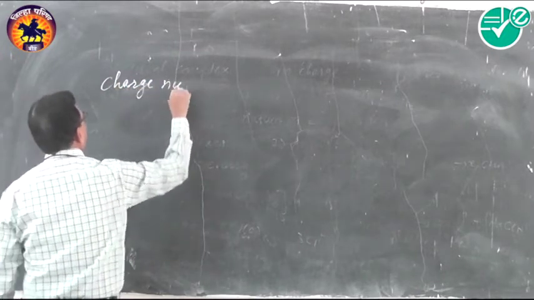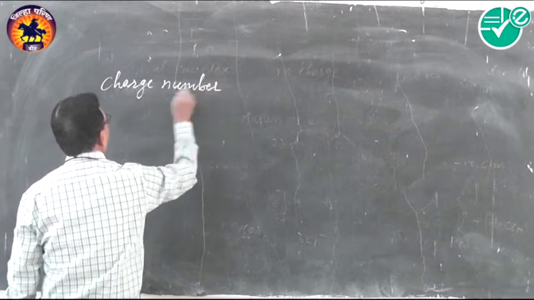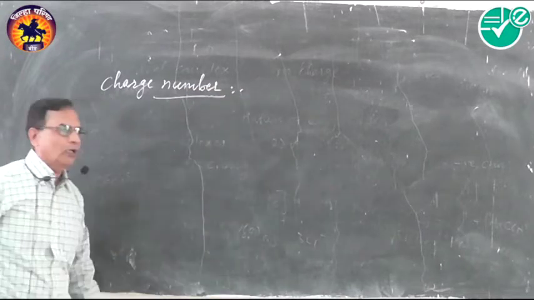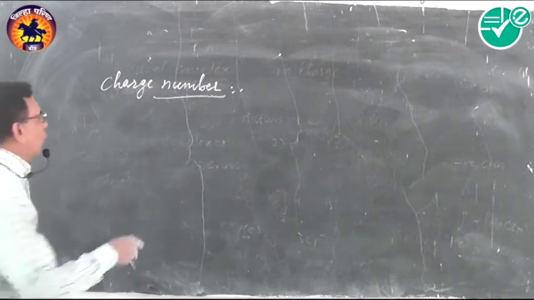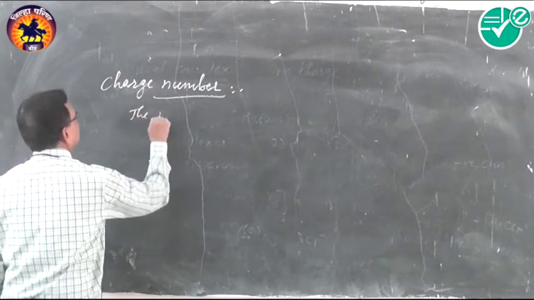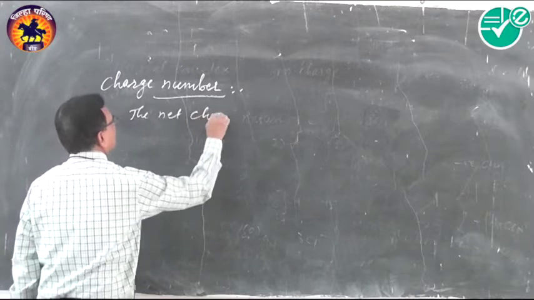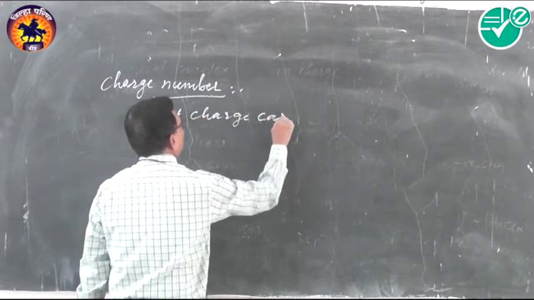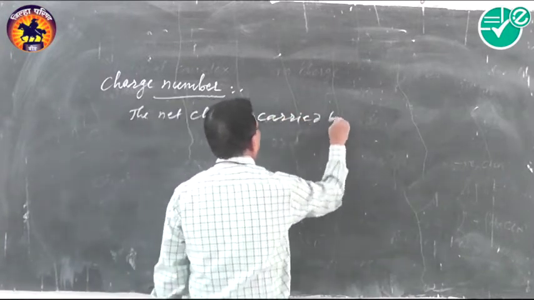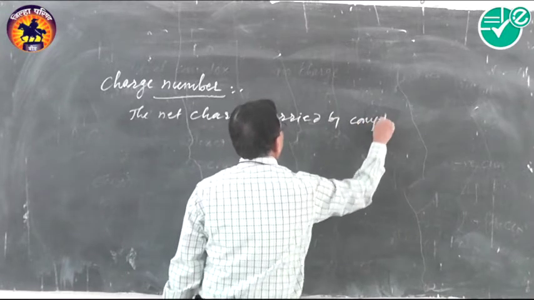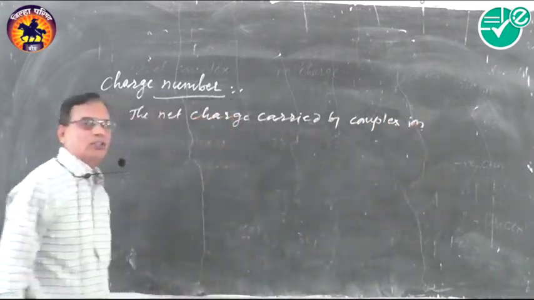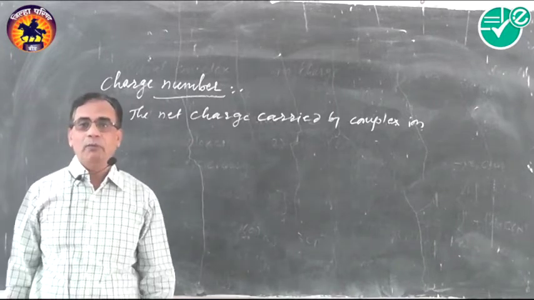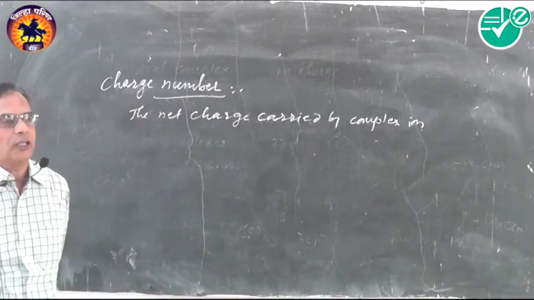The net charge carried by the complex ion is called the charge number.